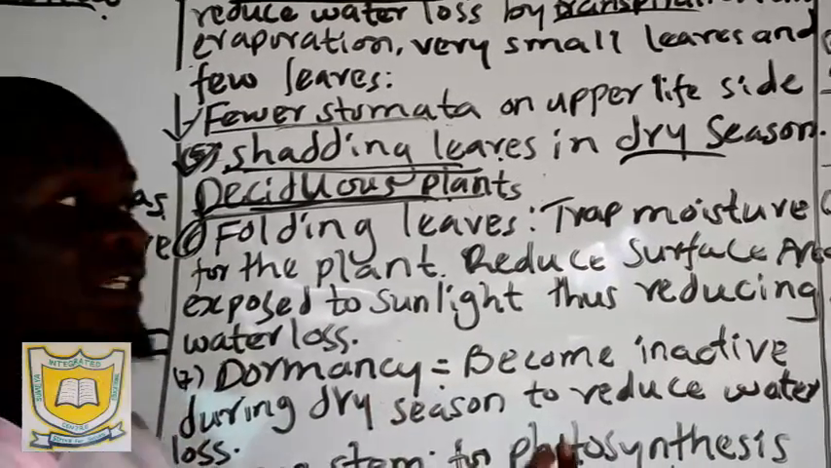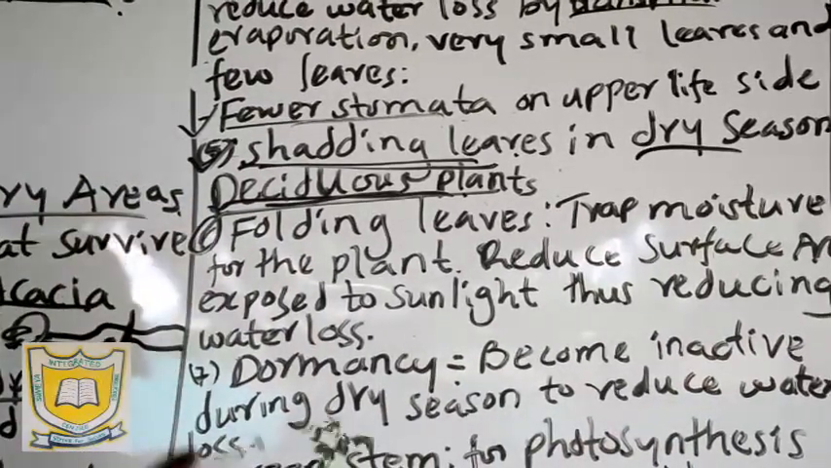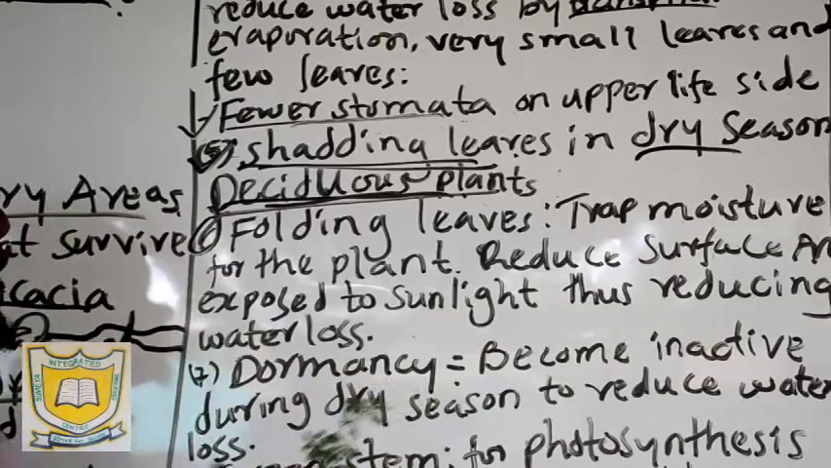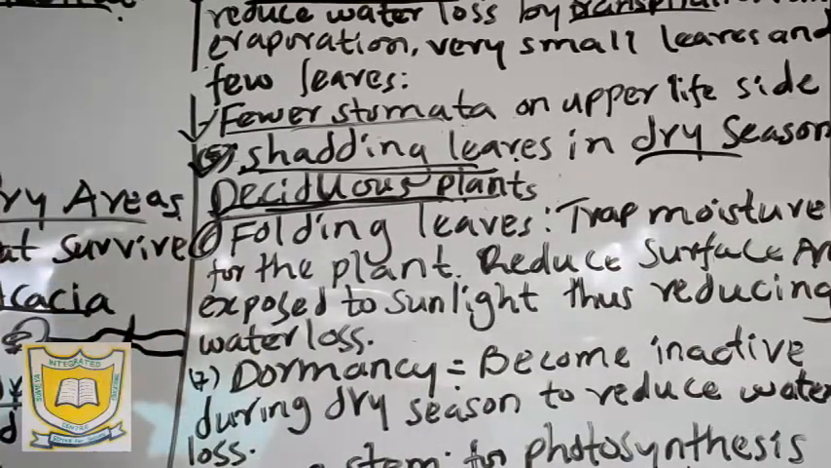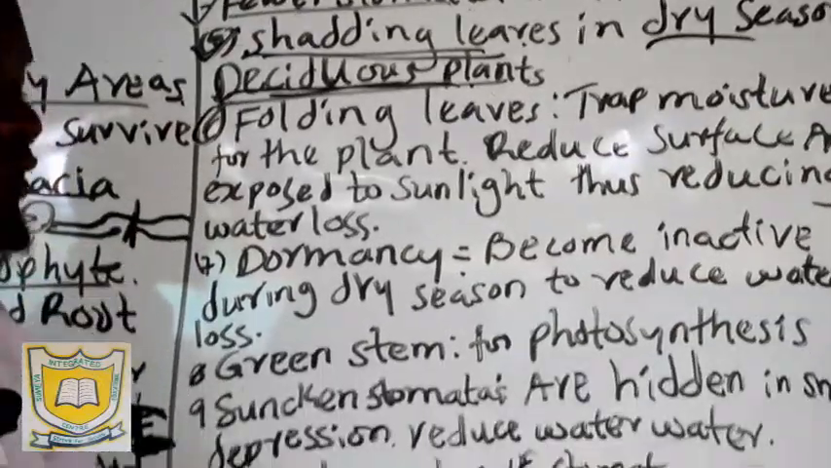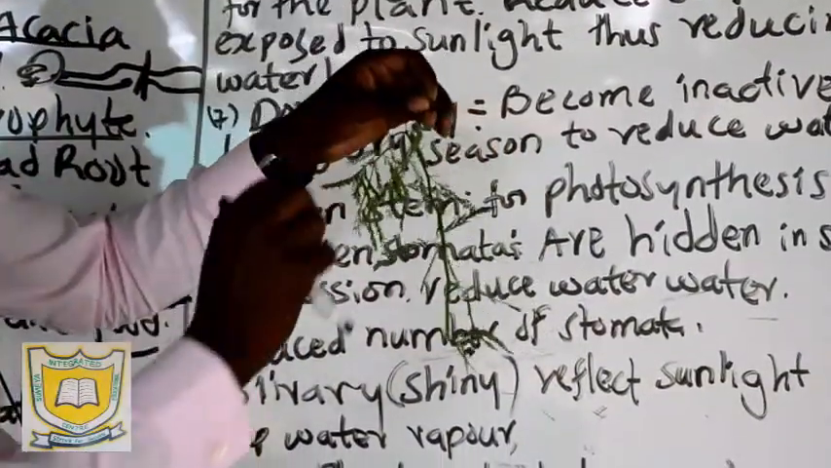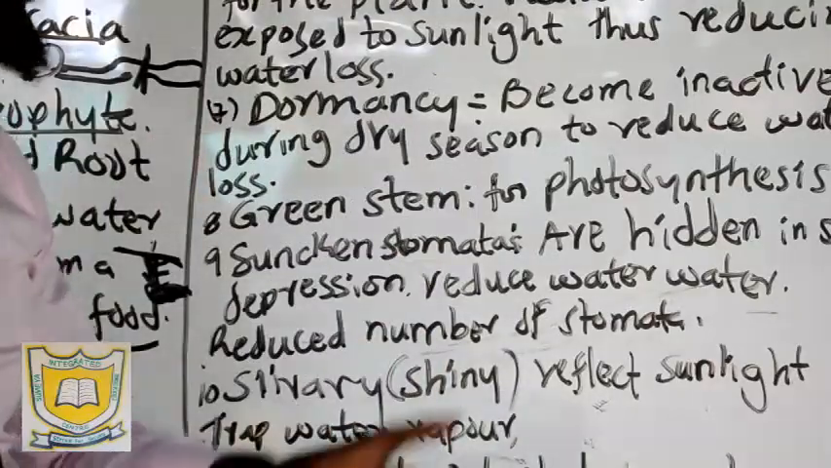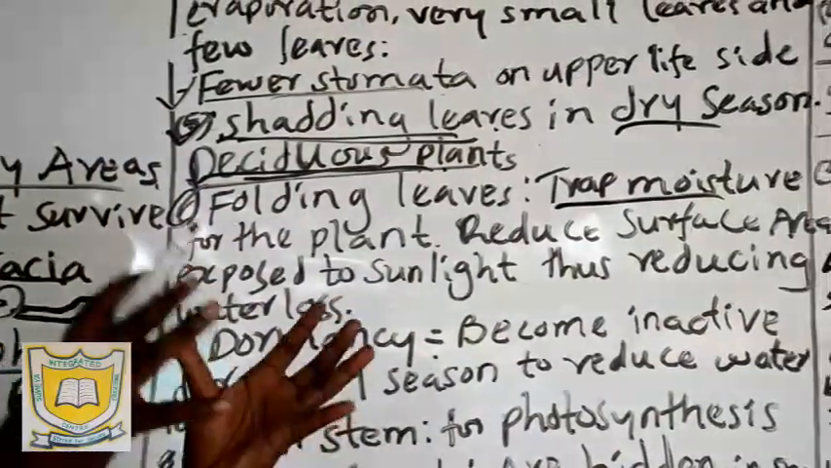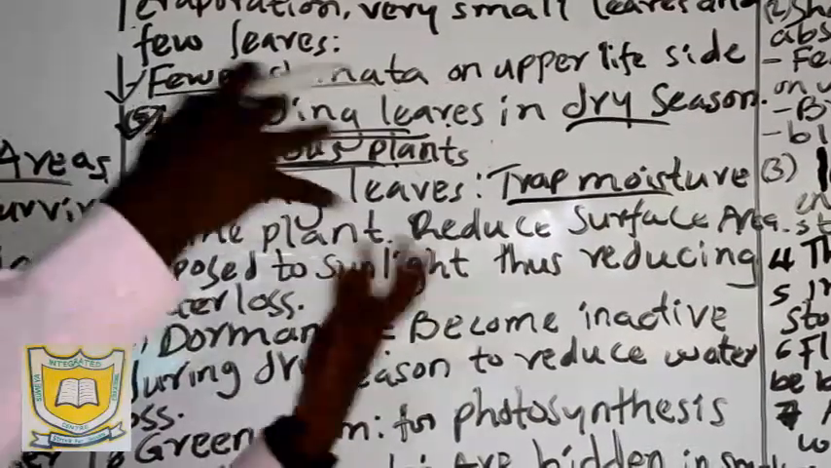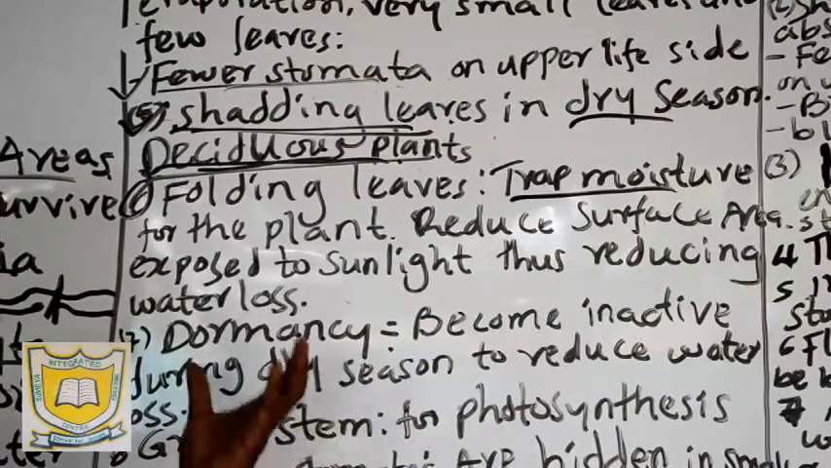Now, we move to another characteristic, that is characteristic number 6. We have those plants that are found in the dry region, but now they fold their leaves. Folding means if this is the leaf of this plant, now it folds. The folding is number one, just to trap the moisture, so that this moisture helps it not to lose more water through transpiration and evaporation.